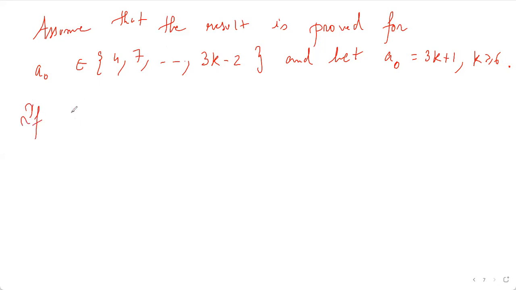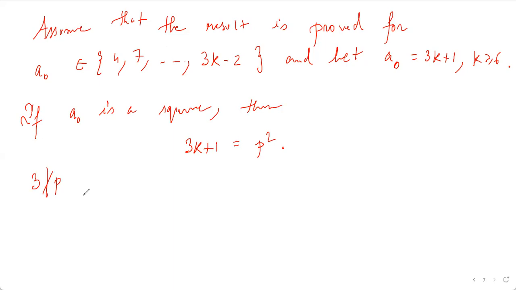So if a naught is a square, then 3k plus 1 is equal to p squared, let it be some p squared. And so 3 doesn't divide p.